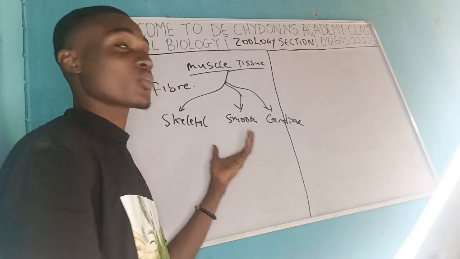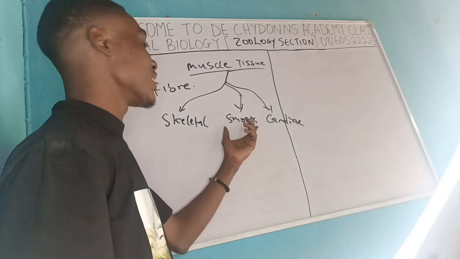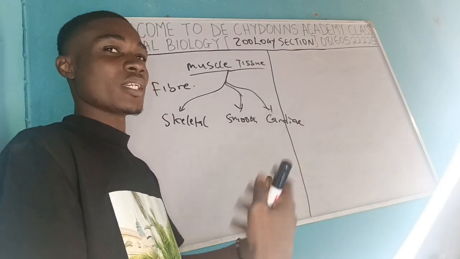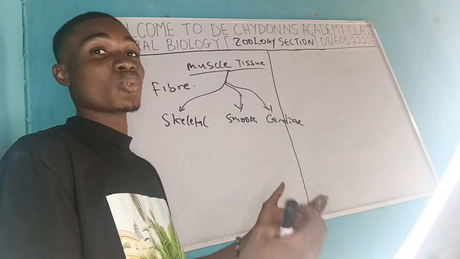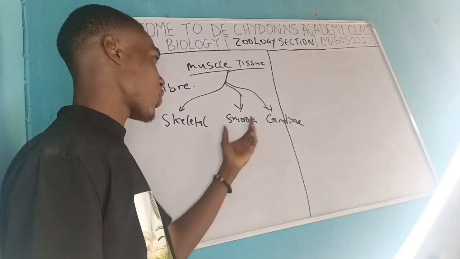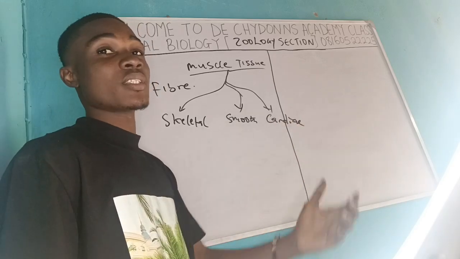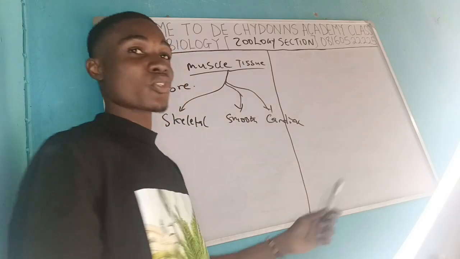The skeletal muscles are basically attached to the skeleton of the body. The smooth muscles are in the internal environments of the body. They don't necessarily do that stressful work, but we are coming to that. And cardiac muscles are located in the heart. Cardiac muscles are the muscles of the heart.